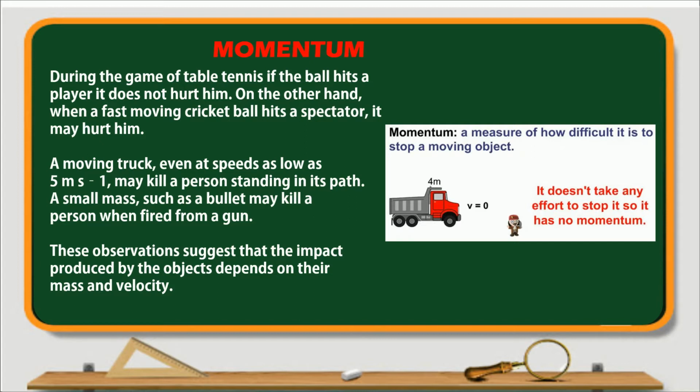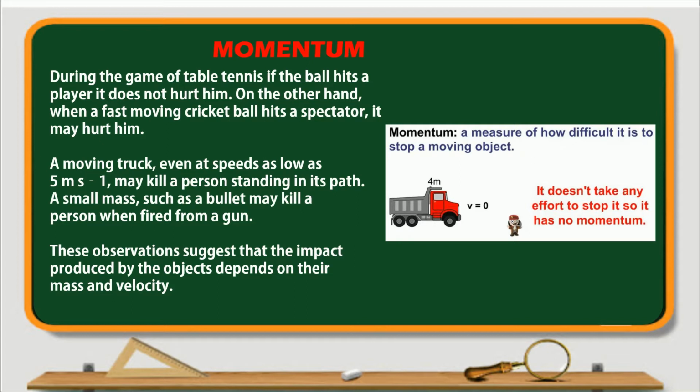There are many examples, like the truck. The truck has a very high mass, even though it is moving very slowly. If it hits a person, it can kill that person. But at the same time, a bullet coming out of a gun has very little mass, but the speed is very high. So when it hits a person, that also can kill a person.